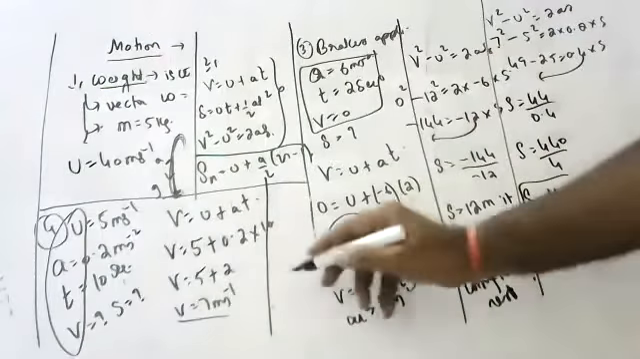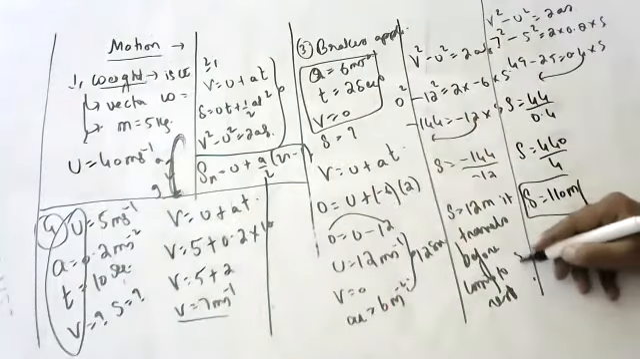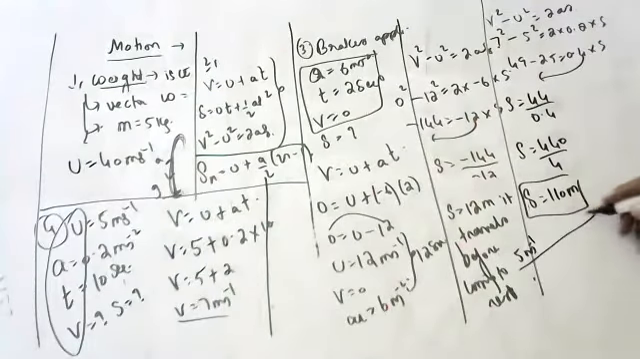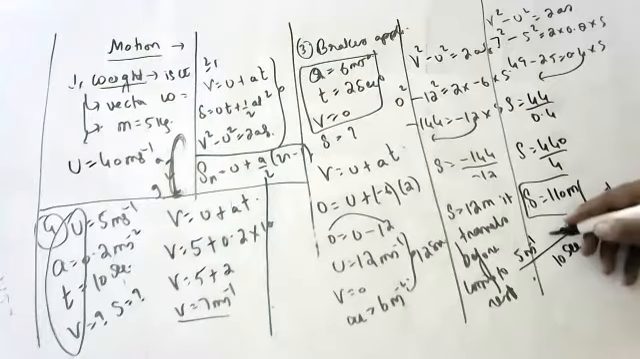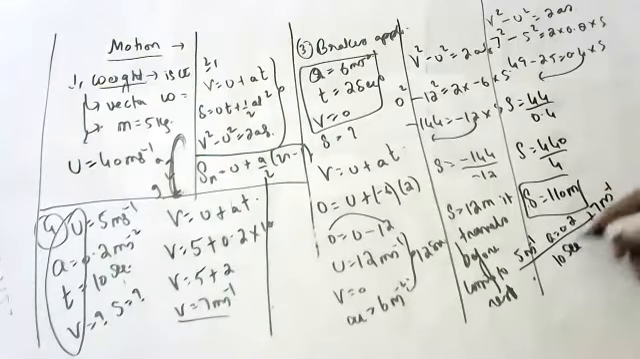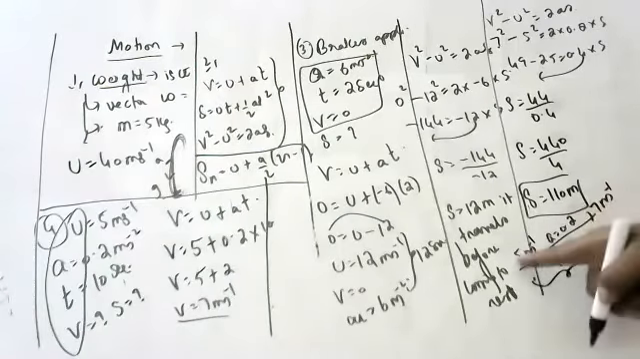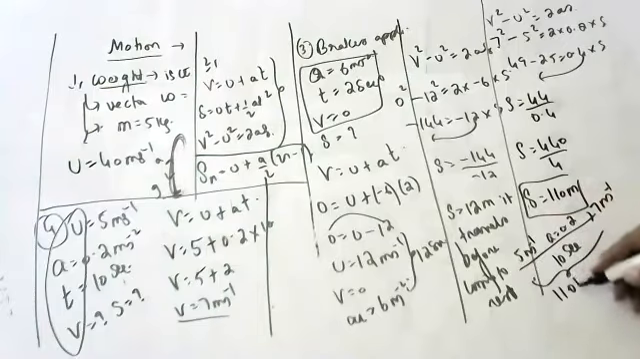Children, it is actually moving with 5 meters per second. After 10 seconds, it became 7 meters per second with an acceleration of 0.2. And in this time, from 5 to 7, it traveled 110 meters also.